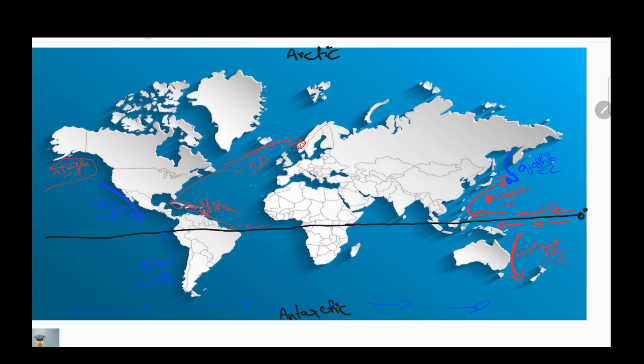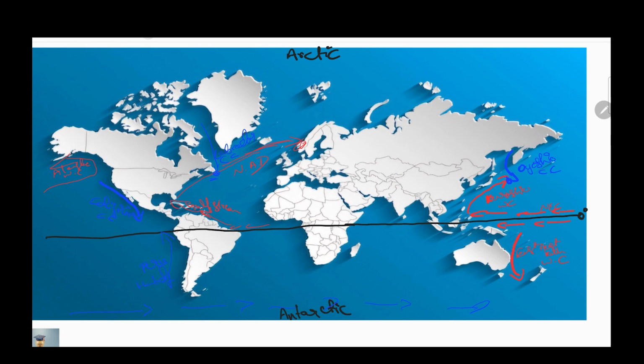Next, we will now discuss the cold currents of the Atlantic Ocean. The Gulf Stream moves as the North Atlantic Drift and moves like this. Now here one cold current is coming and meets this warm current. This is a fishing region. This cold current is called the Labrador, you know, the breed Labrador, a dog name. That is the Labrador cold current.